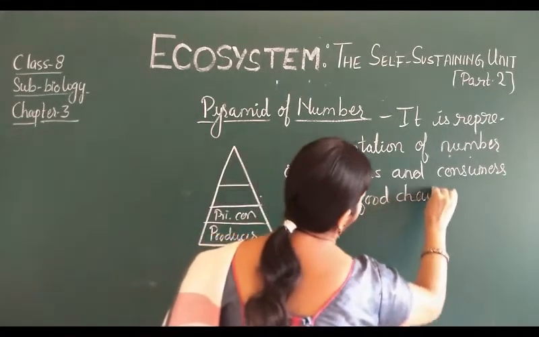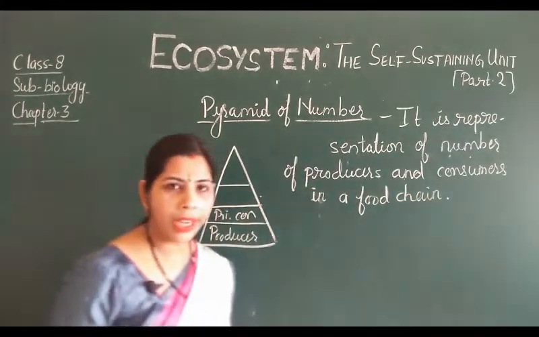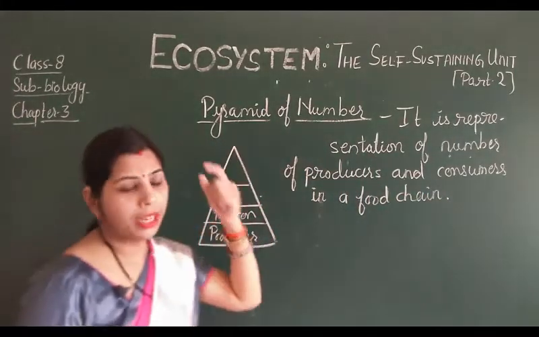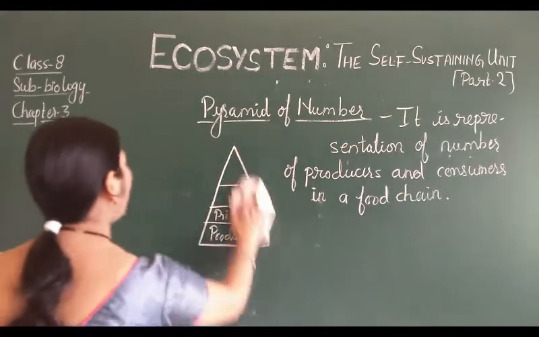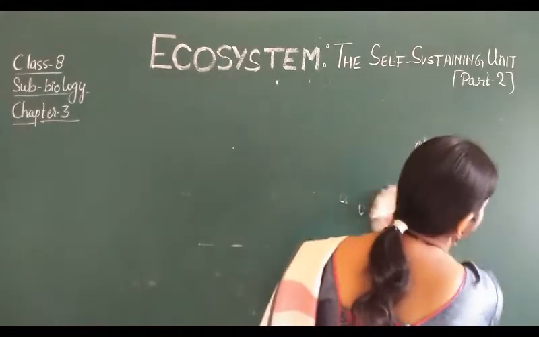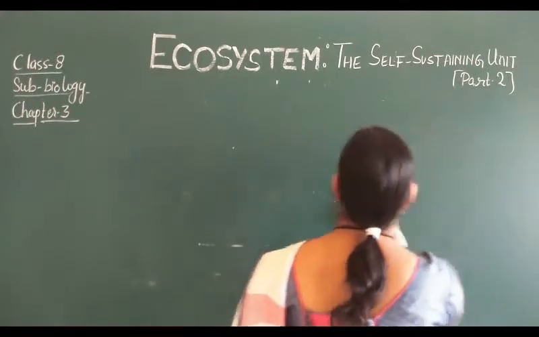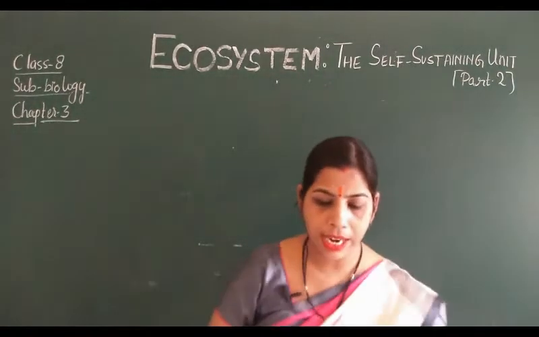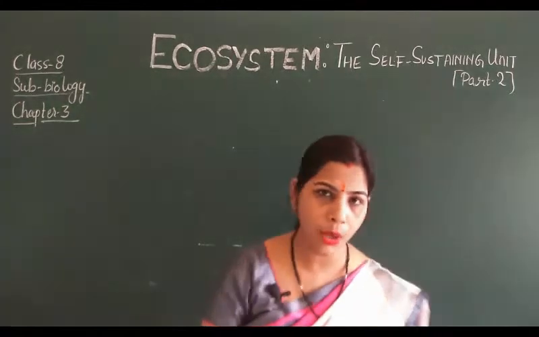Okay, so related to this, one more topic is there which is very, very important. That is the energy flow in the ecosystem.